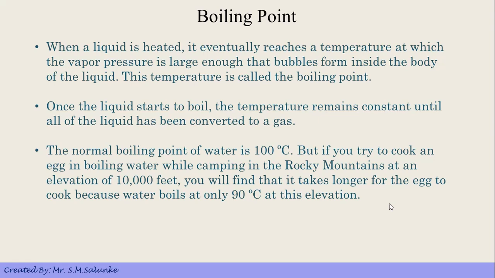The point is that at higher altitudes, on mountain peaks, the boiling point of water is reduced to around 90 degrees.